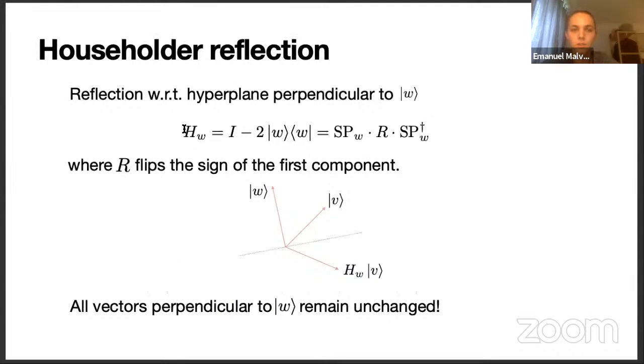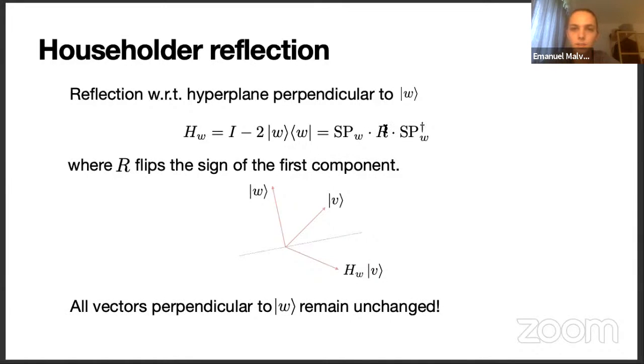So now that we know how to implement a single column or to reduce a single column, we might hope to do this for each column one after another. However, this cannot really work, since if you reduce each column using this method, you will mess up the previously reduced columns. And the way to fix this is to use Householder reflections. So a Householder reflection is just a reflection with respect to a hyperplane that is perpendicular to some given vector, which we call W.